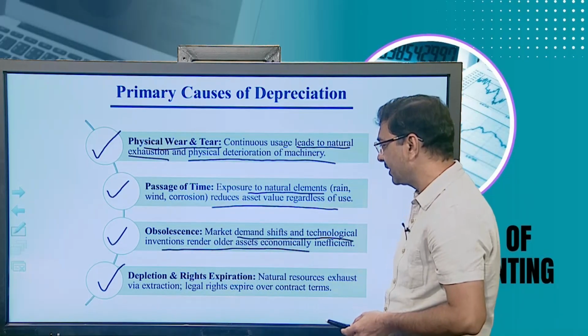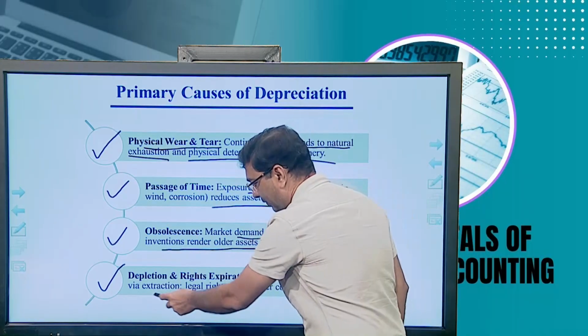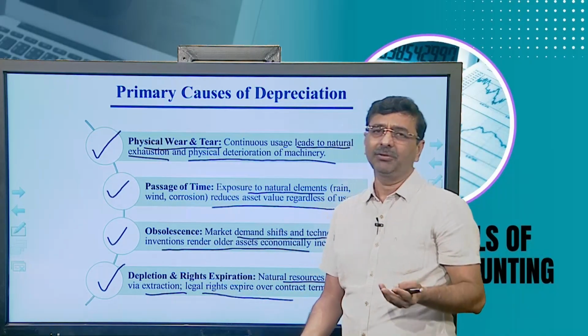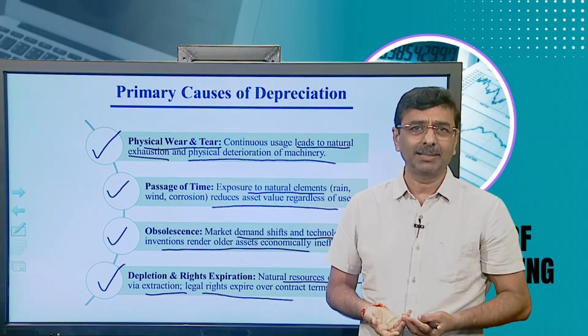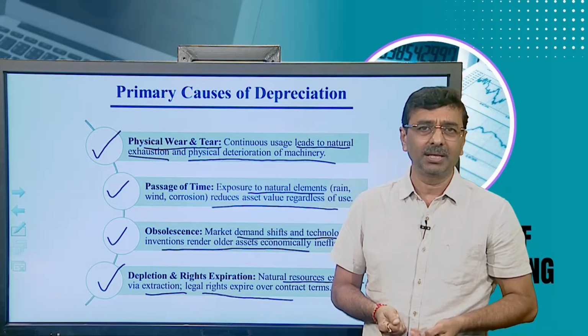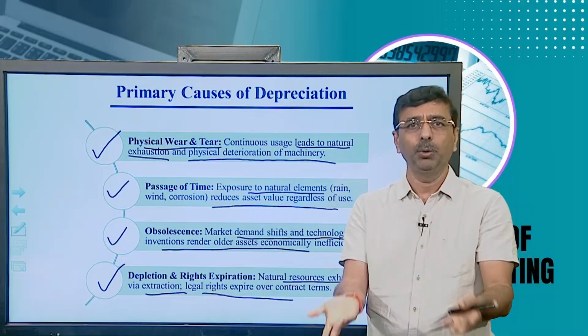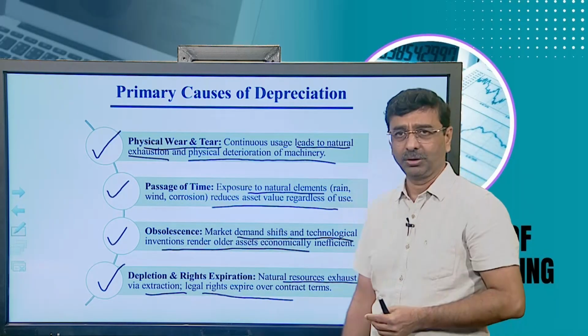Depletion and right expirations: natural resources are exhausted via extraction, and legal rights expire over the contract terms. Naturally, due to the extraction of the assets, or the usage of the machinery, that usage will be over after a certain period of time. It is also considered part of depreciation.